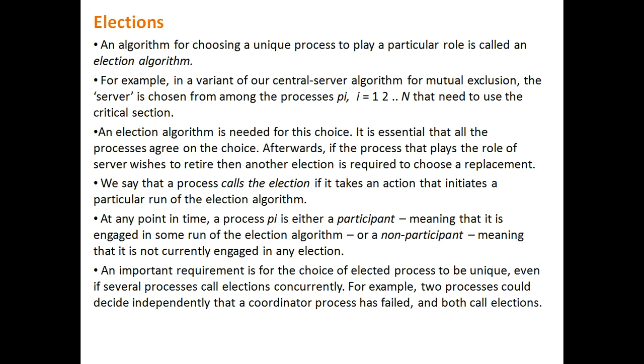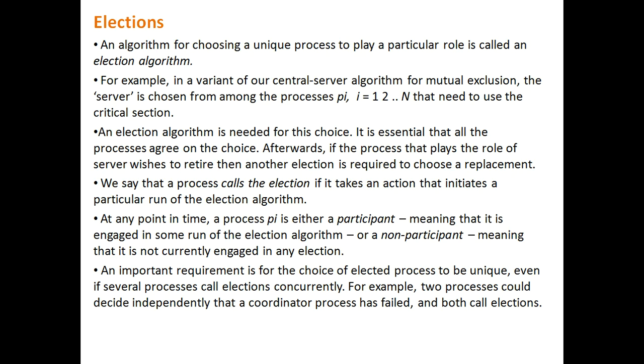For example, in a variant of our central server algorithm for mutual exclusion, the server is chosen from among the processes pi, where i ranges from 1 to n, that need to use a critical section. An election algorithm is needed for this choice. It is essential that all the processes agree on the choice. Afterwards, if the process that plays the role of server wishes to retire, then another election is required to choose a replacement, right? If a server which is holding the coordinator role crashes or retires from processing, again one more election is needed.